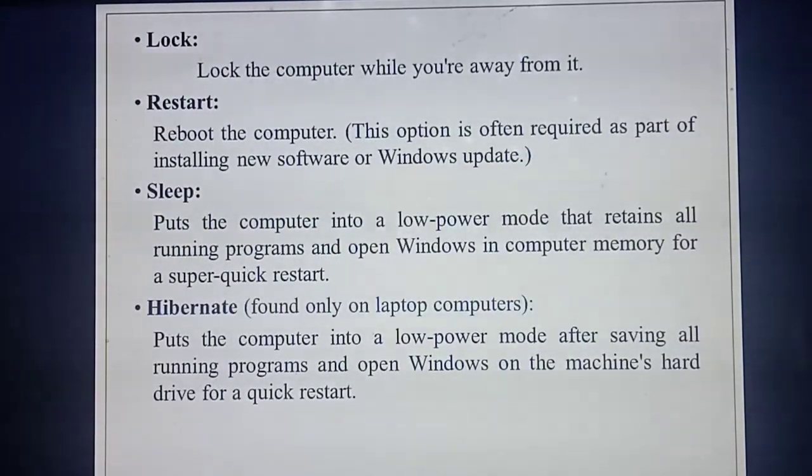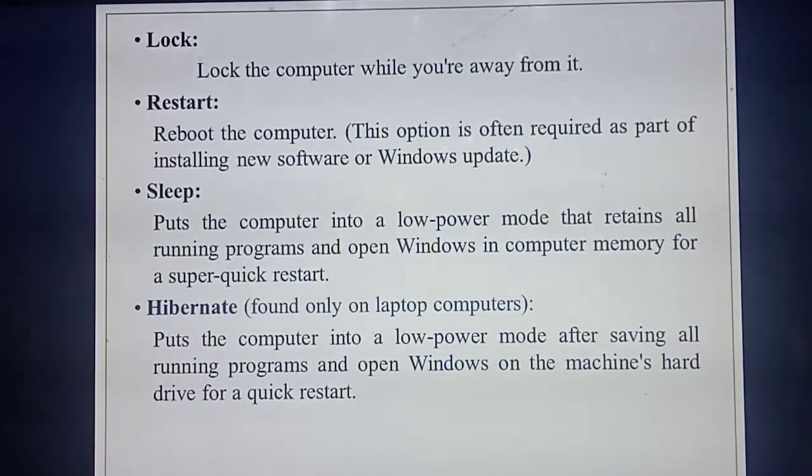Okay, students, the next one is lock. Lock means you are all familiar. Mobile phones also we are giving locks, isn't it? What's the use of lock? It's personal, isn't it? So only you are able to use your mobile phone. In the same way, in your computer also you can give a lock. For example, you are storing some personal information but you are moving to some other place for 15 minutes. At that time the lock option will be there. If you give the lock option, only you can open it, and a third person cannot open it. That's the lock.